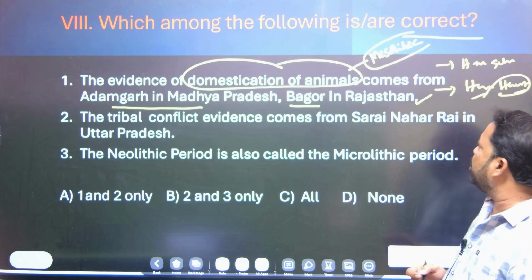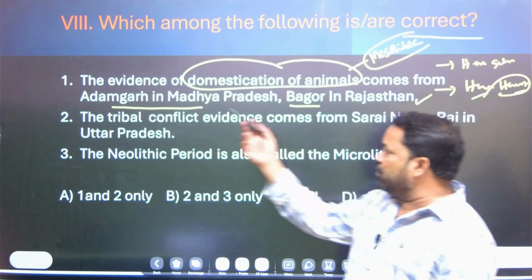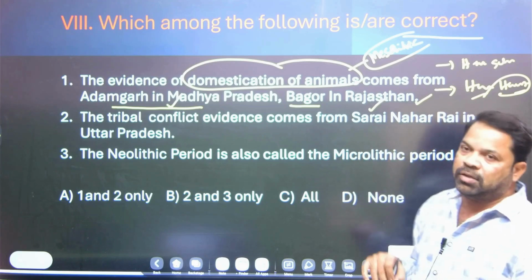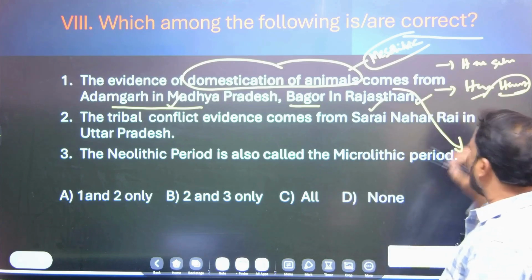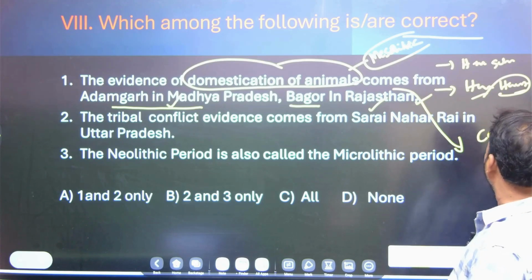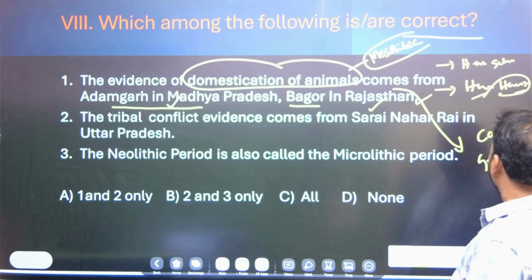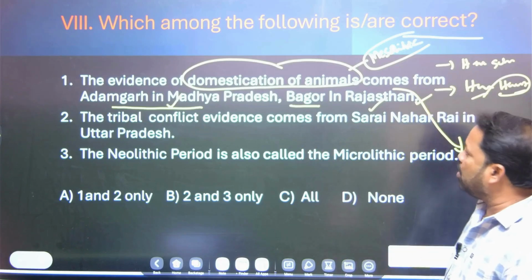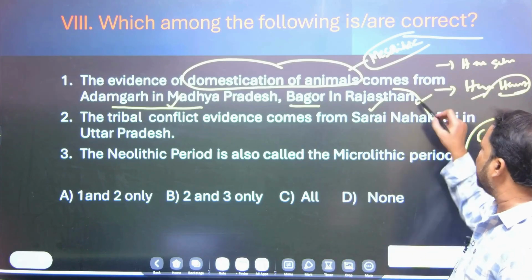The evidence comes from Adamgarh in Madhya Pradesh and Bagor in Rajasthan. According to archaeologists, the remains of cow, goat and sheep were found in Madhya Pradesh and Rajasthan. Yes, that is the right statement.